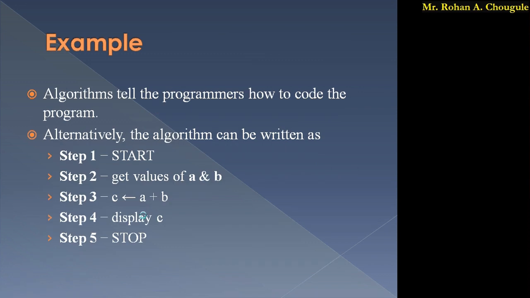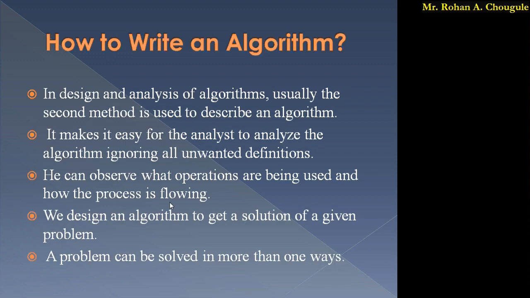So here we also come to know what the flow is: take two numbers, in the third step add those 2 numbers and store them in the third variable c, in the fourth step display c. That's it. It is a very simple algorithm. So here he or she can observe what operations are being used and how the process is flowing.